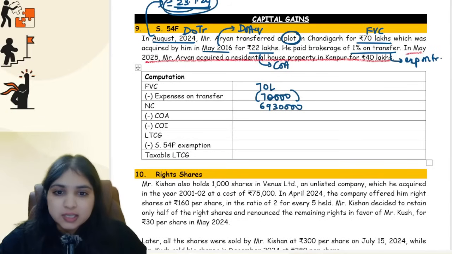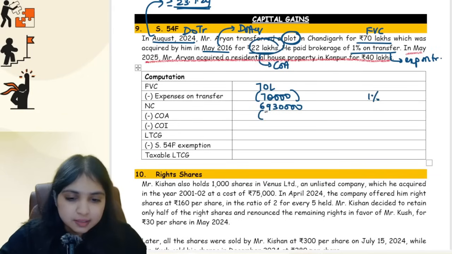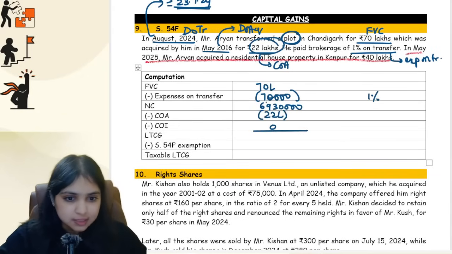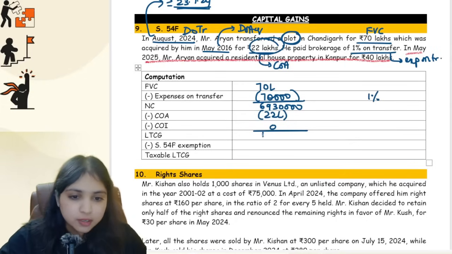No, because the transfer happened after the amendment, and you can't apply the grandfather clause also because it is not shares, guys. It is immovable property. So cost of acquisition, I'll take it as it is, 22 lakhs. No cost of improvement. So what is your LTCG number now? 69,30,000 minus 22 lakhs. 47,30,000 will become your LTCG number.